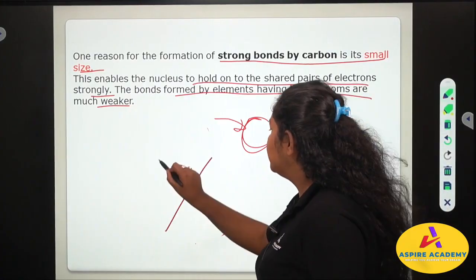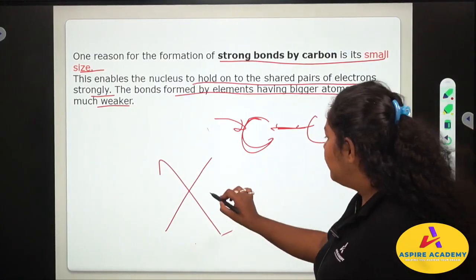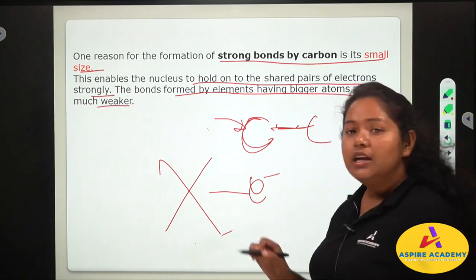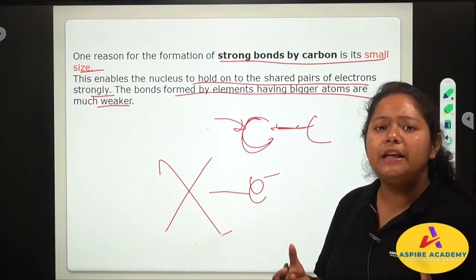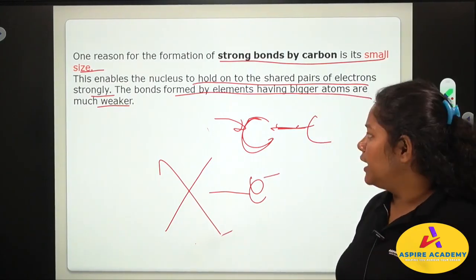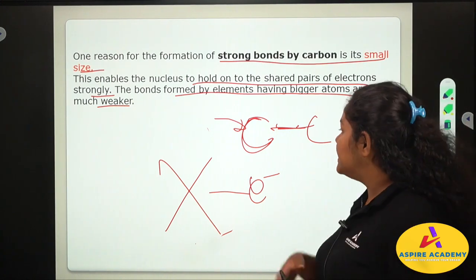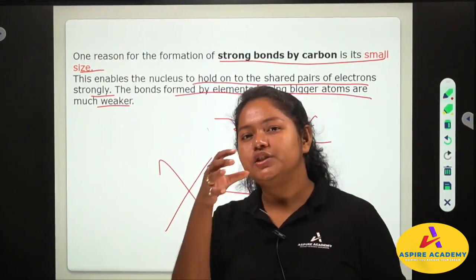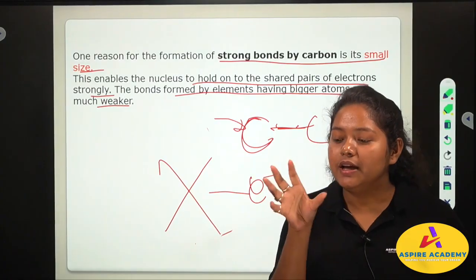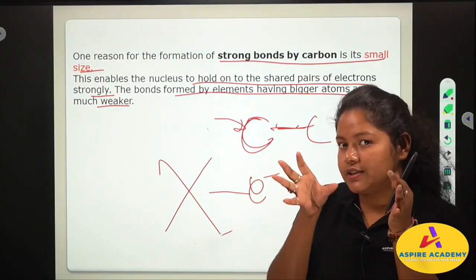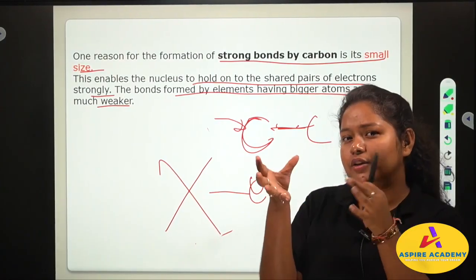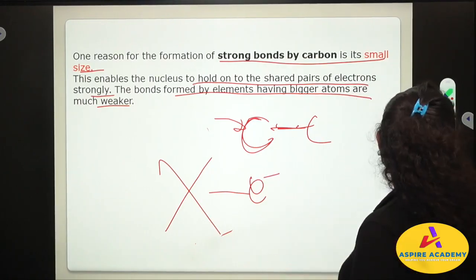Okay, we have some element called X. This is very big. Now when it tries to share electrons, since the size is very big, it cannot keep the electron close to it nicely. Therefore the bond is weak. But since carbon's size is small, when it shares electrons, it can hold the electron very closely, okay?